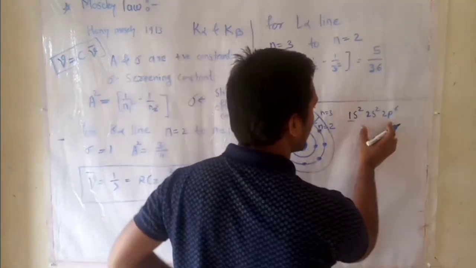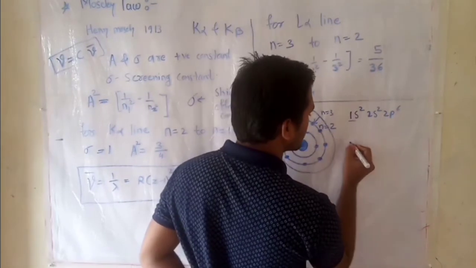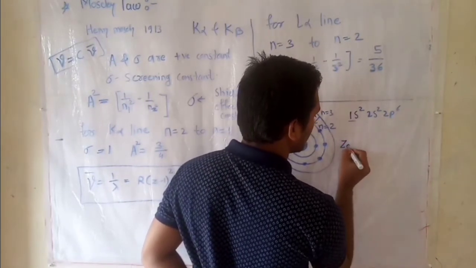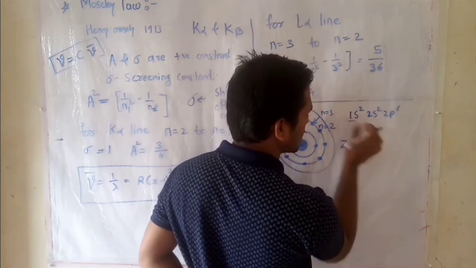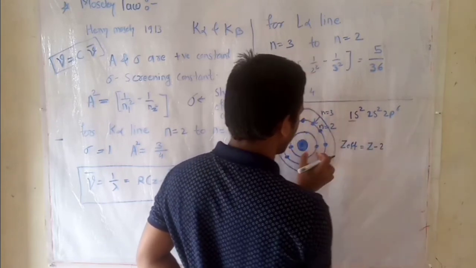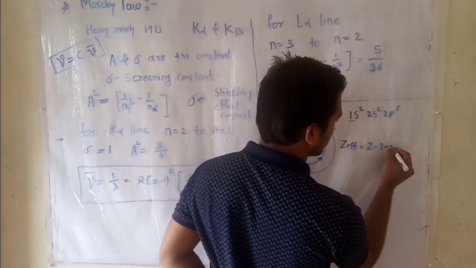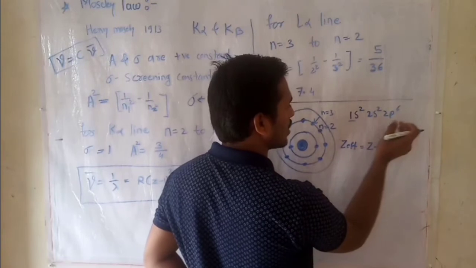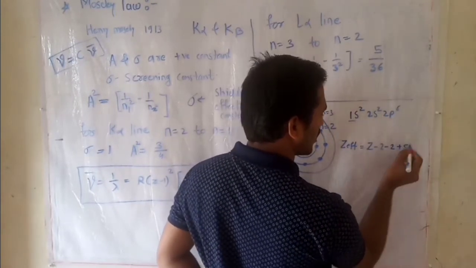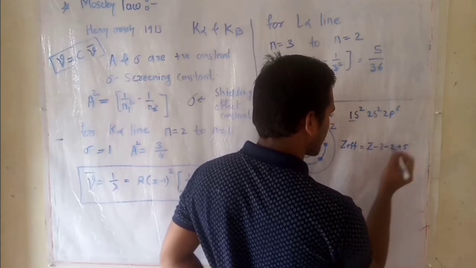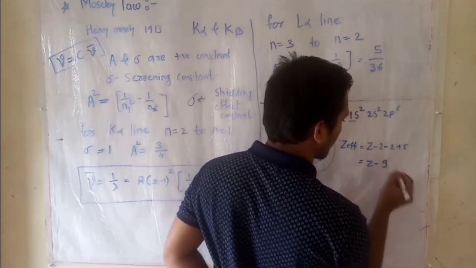Here the contribution of these electrons in the shielding effect, or the Z effective value, can be taken as Z minus these two electrons from the K shell, minus these two electrons from the s orbital, and 5 electrons from the p orbital. Then the effective value is Z minus 9.